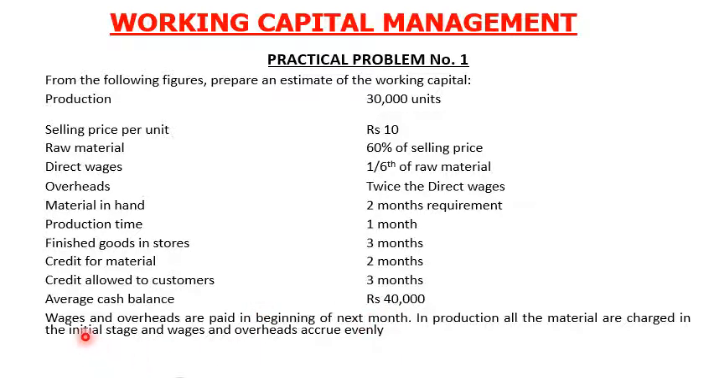Some adjustments are also given. Wages and overheads are paid in the beginning of the next month, which means there is an outstanding of 1 month. In production, all the materials are charged in the initial stage and the wages and overheads occur evenly. This is important information for the working capital. Fine, so this is the practical problem. You have to note it down in your registers.